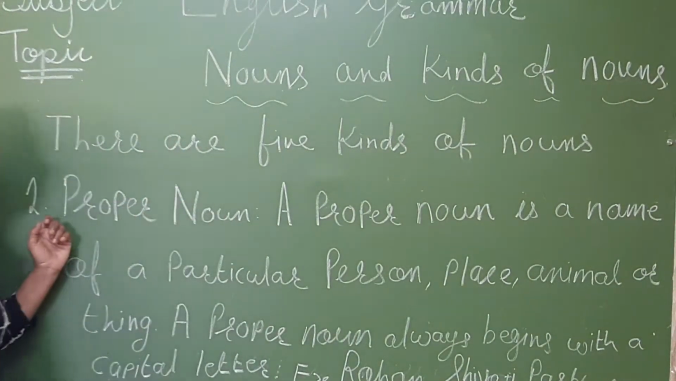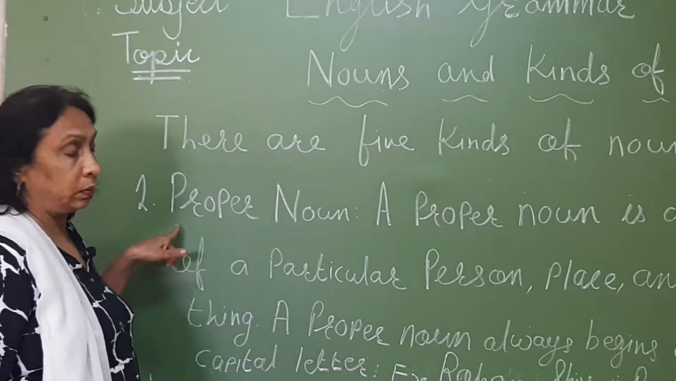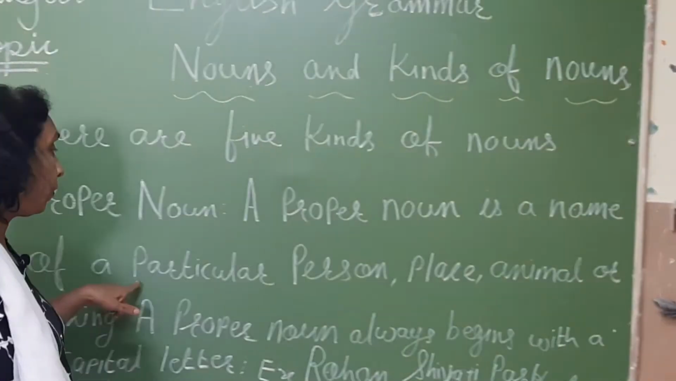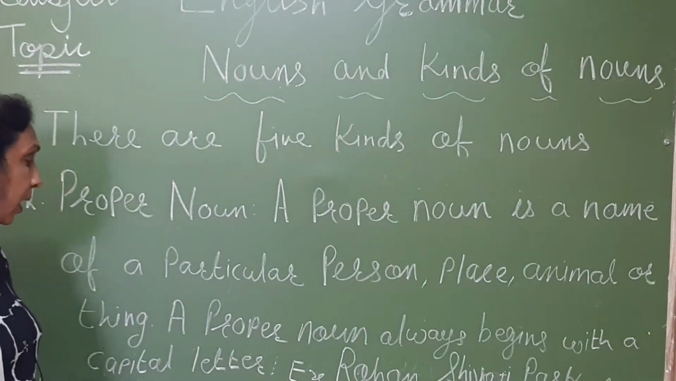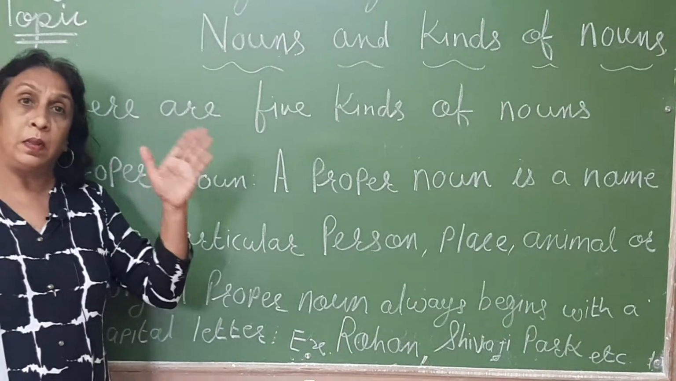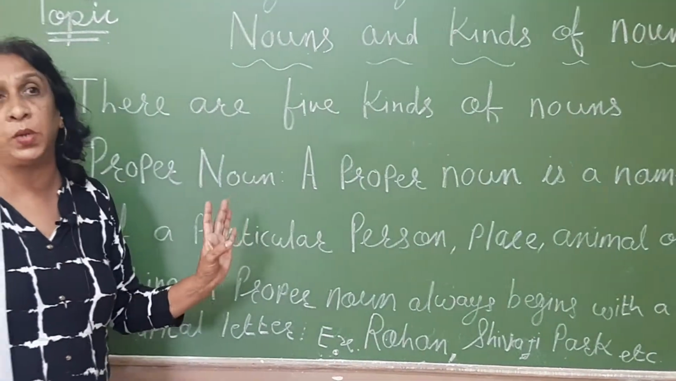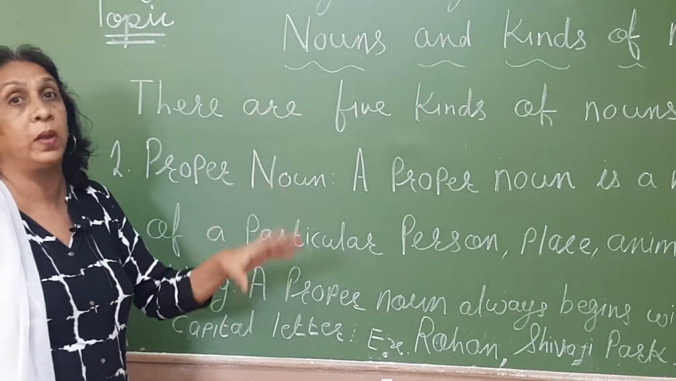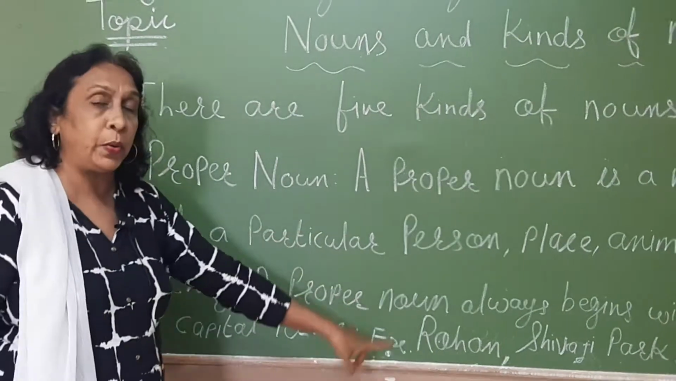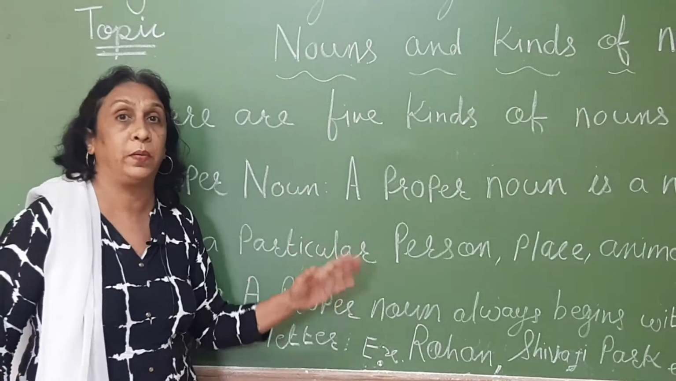The second kind of noun is a proper noun. A proper noun is a name of a particular person, place, animal or thing. Particular means one particular thing. We cannot say in general like a common noun, we can't say boy, any boy. Now here I have an example, Rohan. It is the name of a particular boy, Rohan.